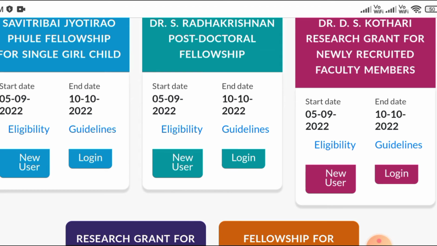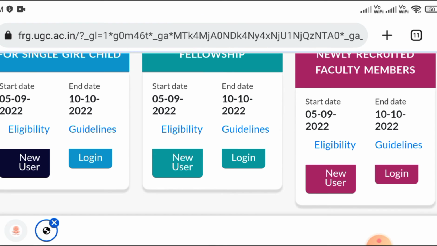If we don't have a login ID and password on that site, then we click on new user. Then another window will open. They will ask for some details like name, father's name and other common details. You fill in all the details, then you can submit it. You have to upload the photo as well as the signature, and the photo and signature size should be only 1 MB.